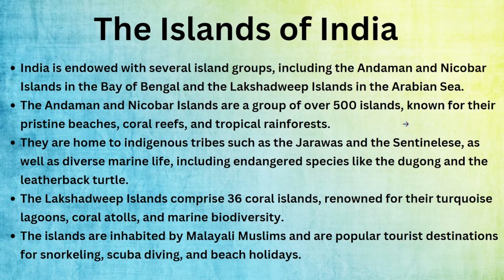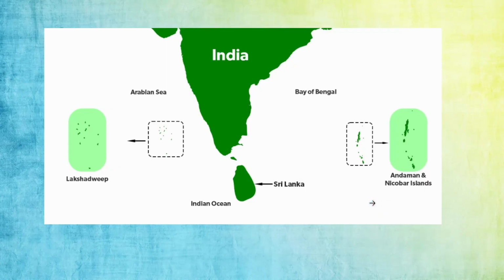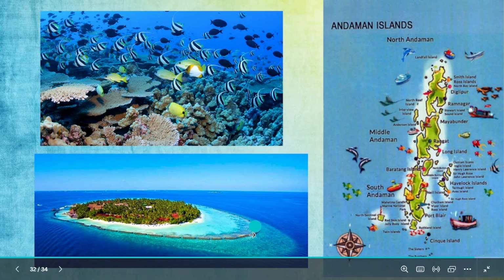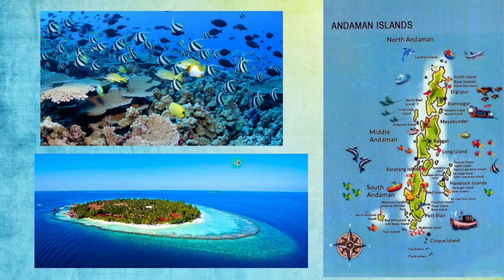The Andaman and Nicobar Islands are a group of 500 islands. See, 500 islands, known for their beaches, coral reefs, and tropical rainforests. See, since islands get a lot of rains, they will have a lot of trees. Coral reefs are a very important topic, which I can't tell now, but you can Google it. It has a lot of impact on the environment also.